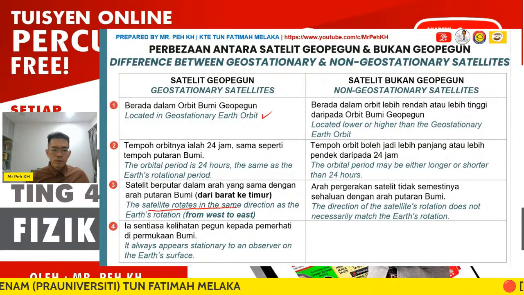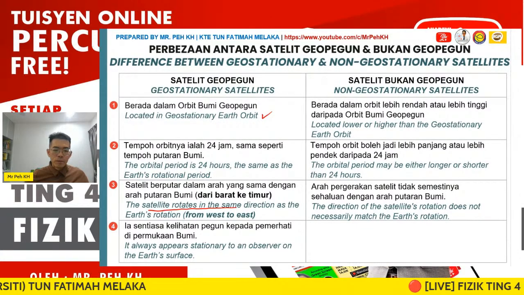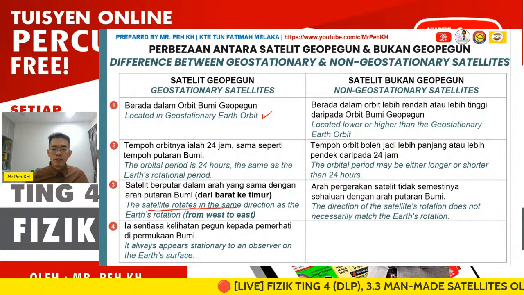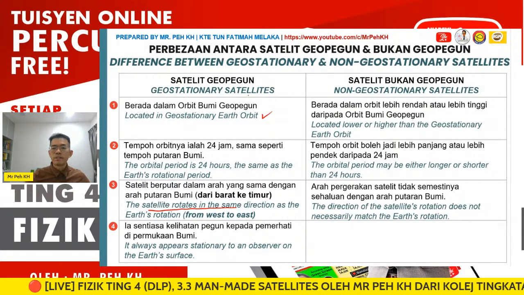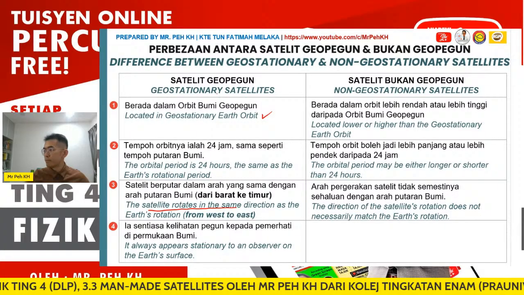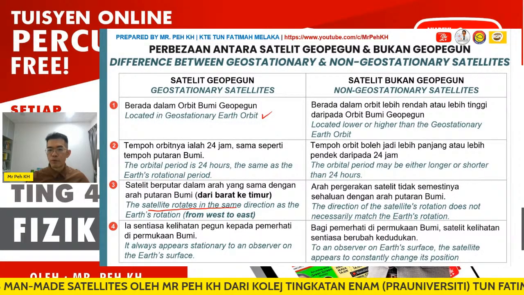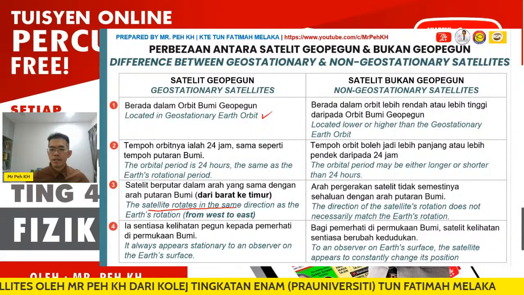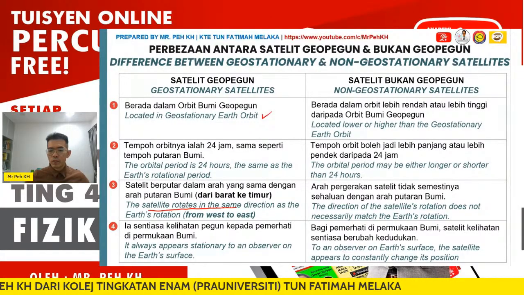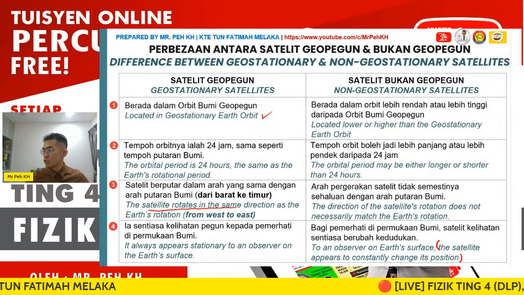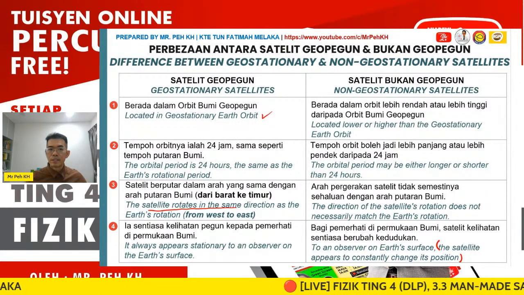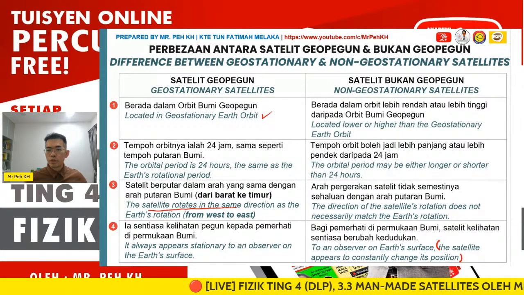Then number 4, it always appears stationary to an observer on the Earth's surface. So that means that if we observe the geostationary satellite, it will always be at the same position. But for the non-geostationary satellite, to an observer on Earth, the satellite appears to constantly change its position. So that means the position will always change. This will be the characteristic for non-geostationary satellite.